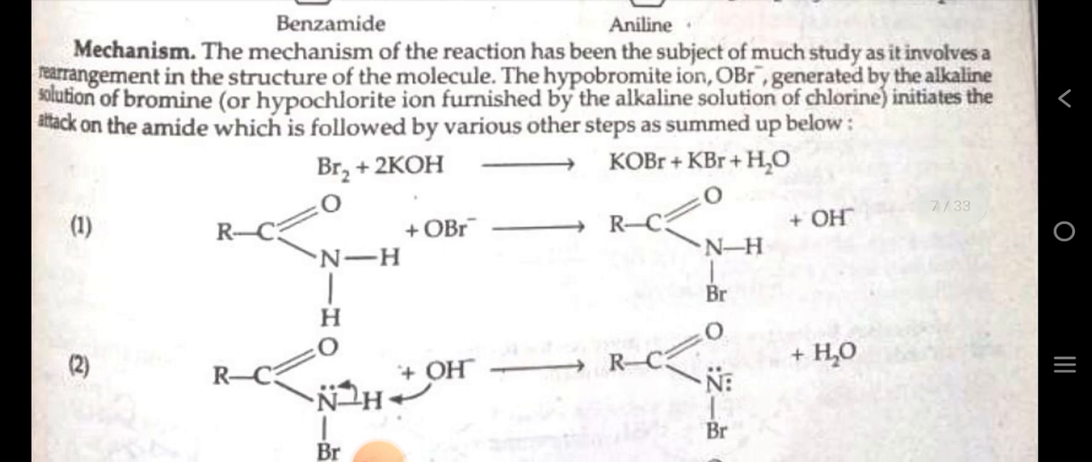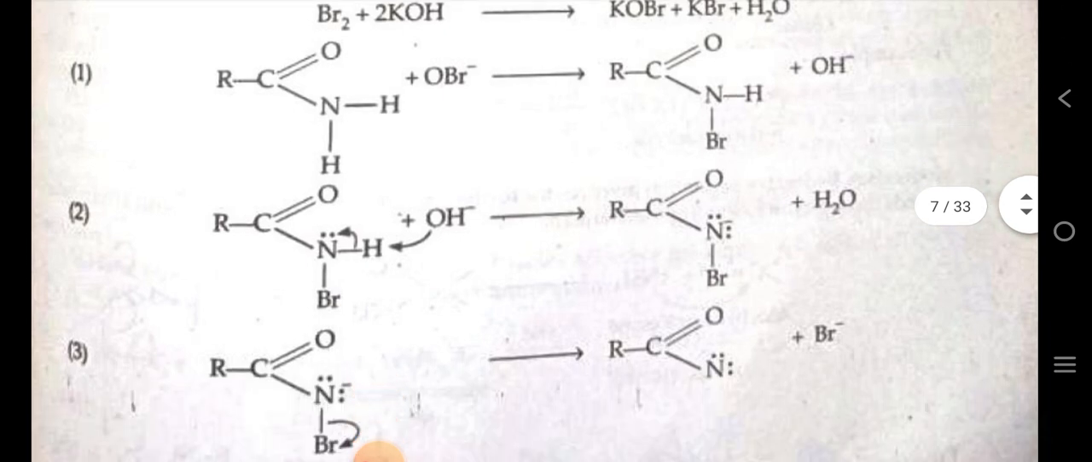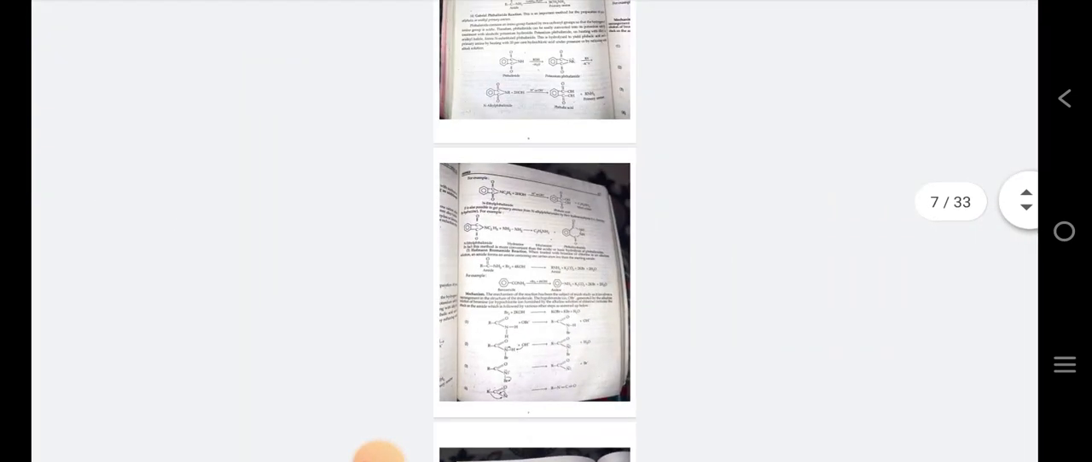The mechanism of the reaction has been the subject of much study as it involves a rearrangement in the structure of the molecule. The hypobromite ion generated by the alkaline solution of bromine initiates the attack on the amide, which is followed by various other steps. And finally, we find aniline.